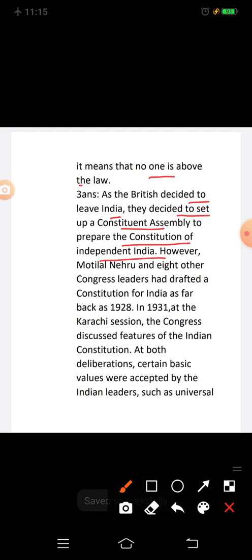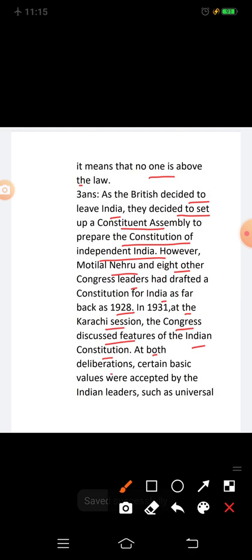However, Motilal Nehru and 8 other Congress leaders had drafted a constitution for India as far back as 1928. In 1931, at the Karachi session, the Congress discussed features of the Indian Constitution.